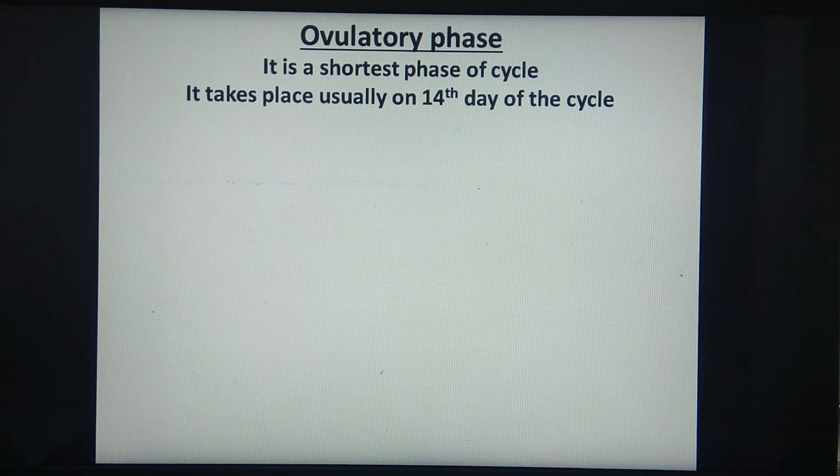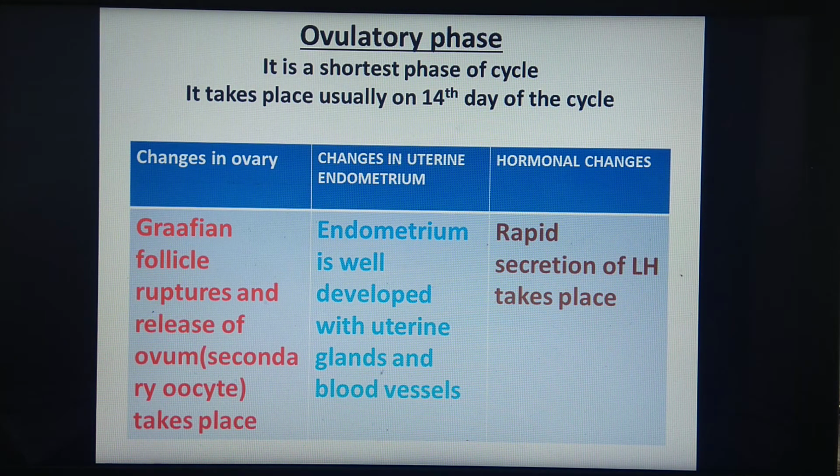Remember that it is the shortest phase of cycle and it takes place usually on 14th day of the cycle. Remember this shortest phase and taking place on 14th day of the cycle. We will see the changes in ovary, in uterine endometrium and hormonal changes.